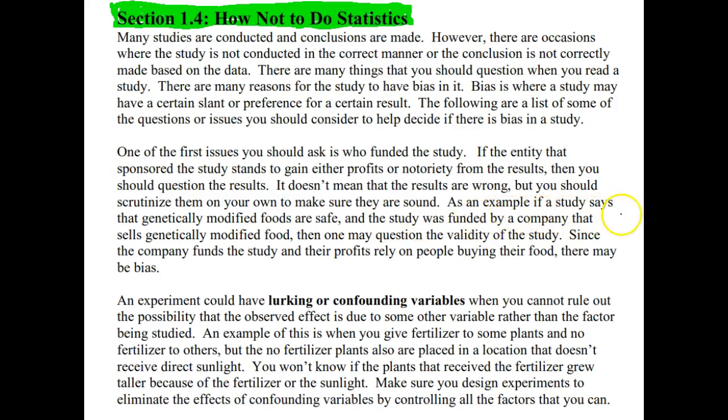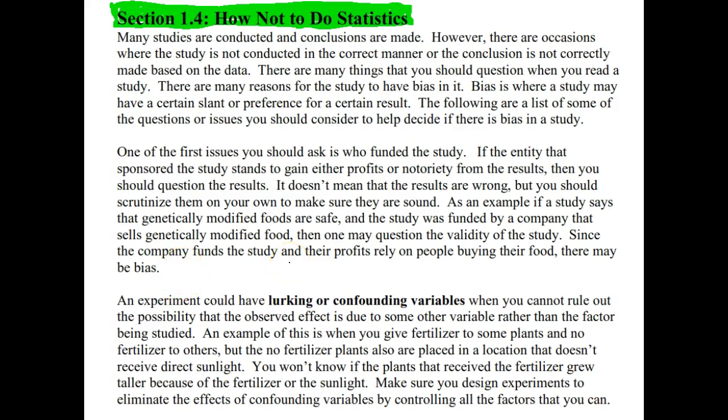As an example, if a study says that genetically modified foods are safe, and the study was funded by a company that sells genetically modified food, then one may question the validity of the study. Since the company funds the study and their profits rely on people buying their food, there may be bias. Again, the results might actually be sound, but they are called into question.